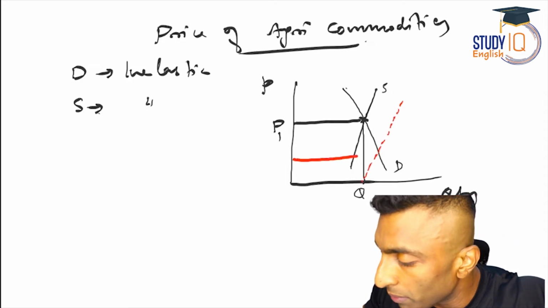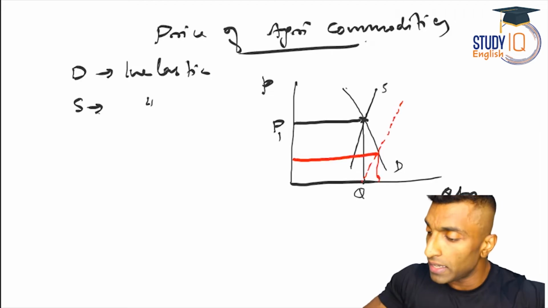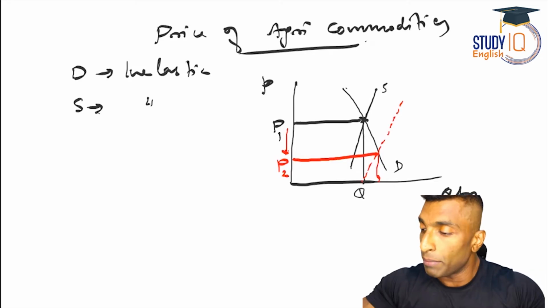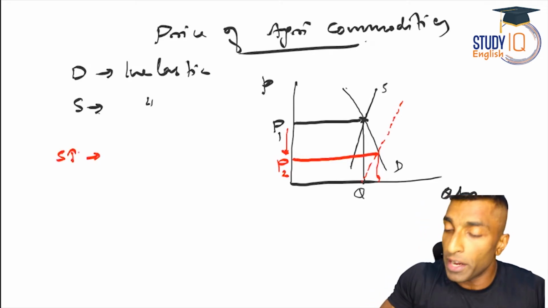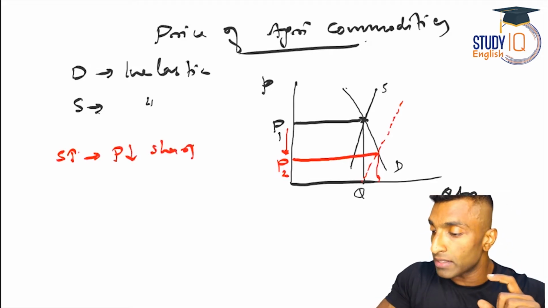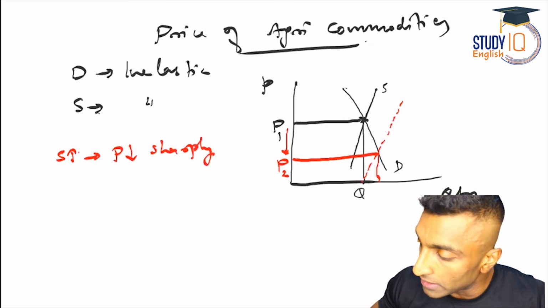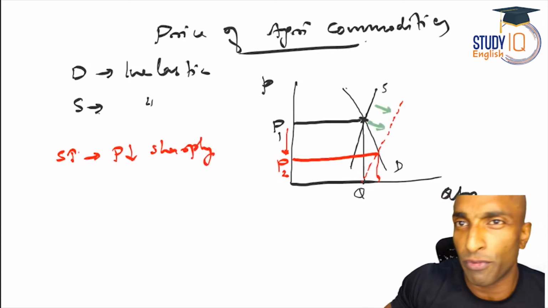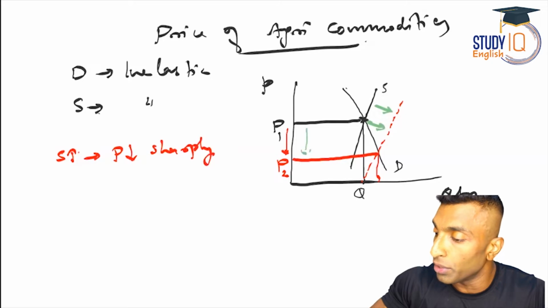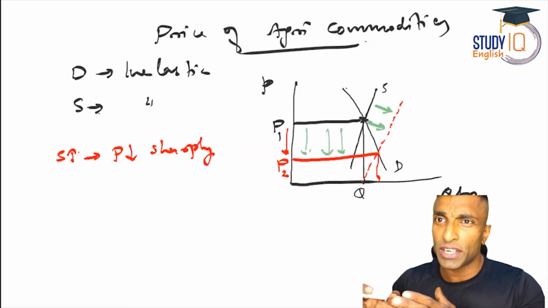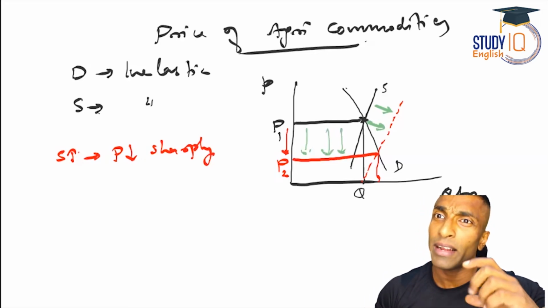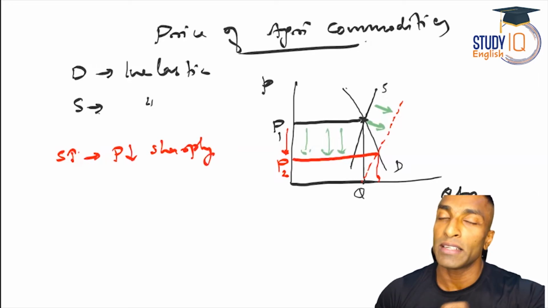Now I'll find the new equilibrium. You can find it somewhere here. Now, can you see the price here? P1 to P2. There is a reduction in price. Why the reduction? Because supply increased. When supply increased, price decreased. Not just decreased, it decreased sharply. There is a huge variation, right? There is a small change in the supply. If I had drawn it steeper, it would have been reflected much more clearly. But you can see a huge change in the price. A small variation in the supply led to a huge price change. So why is it actually happening? That is why it is volatile, because demand and supply are inelastic.